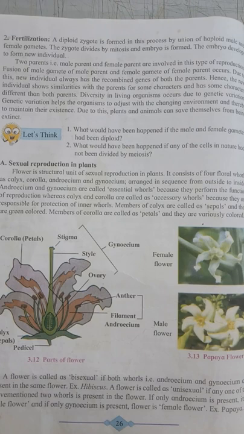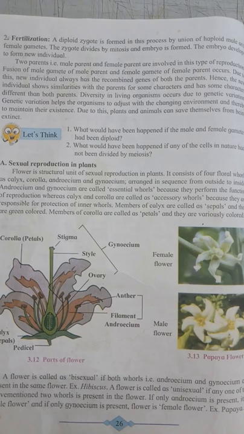If any one of the two whorls, androecium or gynoecium, is present in the flower, then that flower is called a unisexual flower.